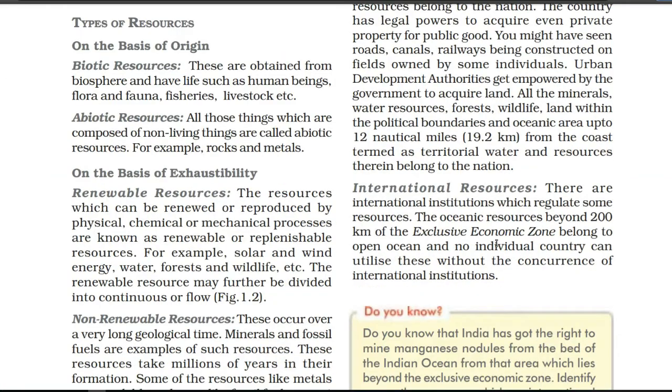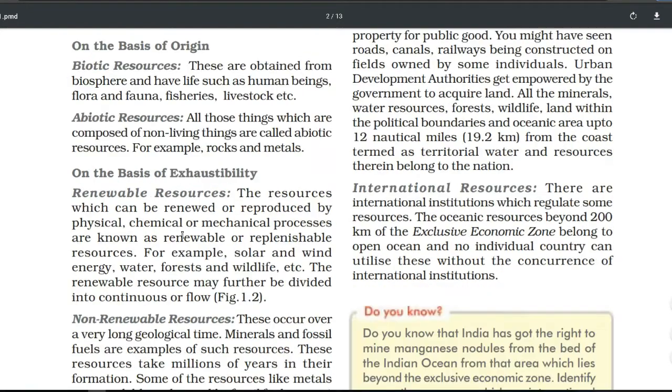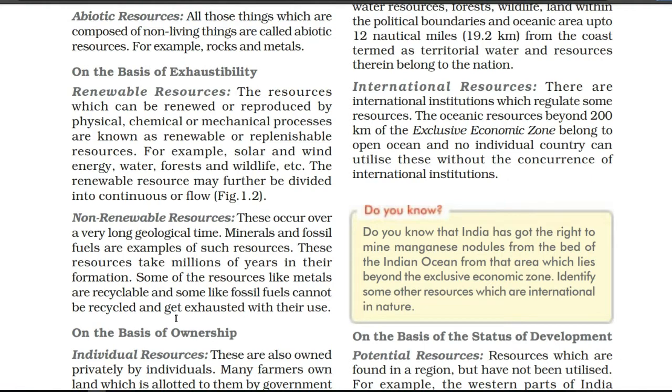After that, on the next page we have types of resources, which has an explanation of the different types of resources. On the basis of origin we have biotic resources, which means living things, and abiotic, which means non-living things. On the basis of exhaustibility, renewable resources are those which we use again and again, which we can reproduce again and again, just like solar and wind energy. Non-renewable resources are finished after use, we are not going to use them for a long time. They get exhausted with their use. For example, fossil fuels and minerals.